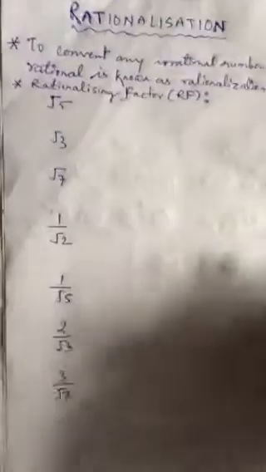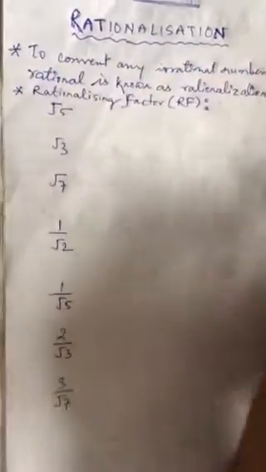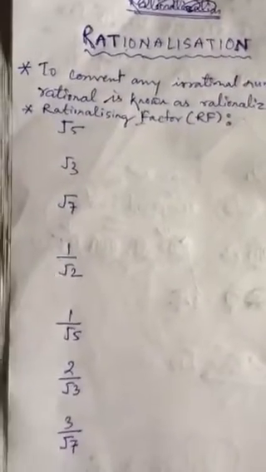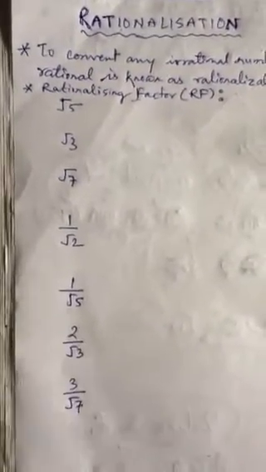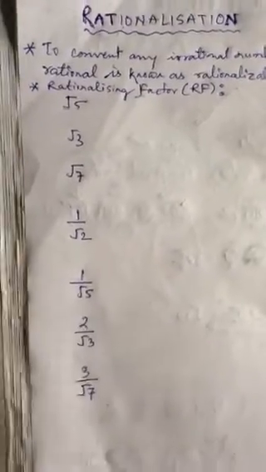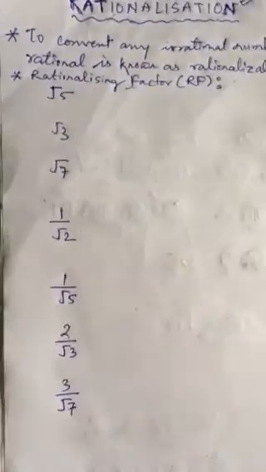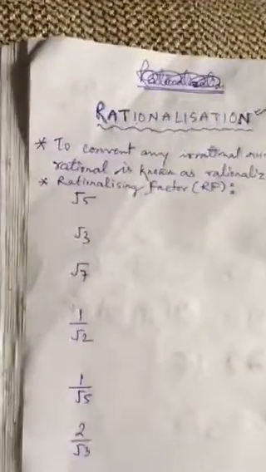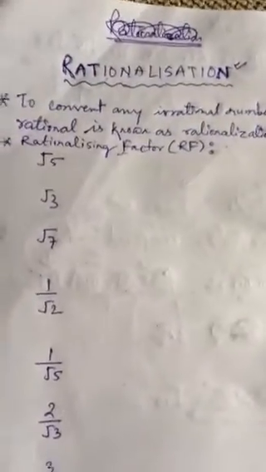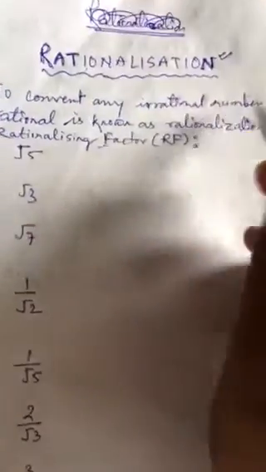Hello dear students. Now from surds, the next topic, the next concept of surds, is rationalization. It is a very important part of surds. If you have to do any operation of surds, you must have this concept of rationalization. First of all, you have to understand what we mean by rationalization. Rationalization means to convert any irrational number into rational.